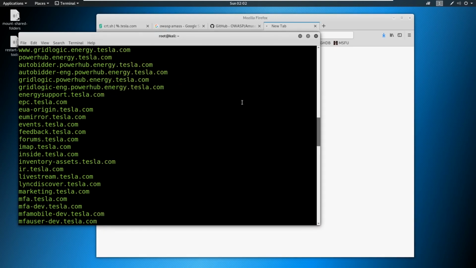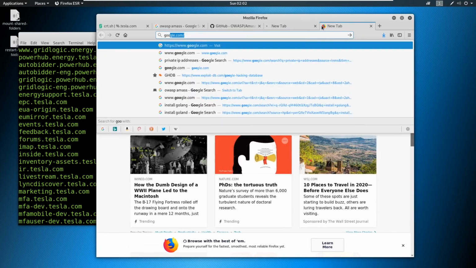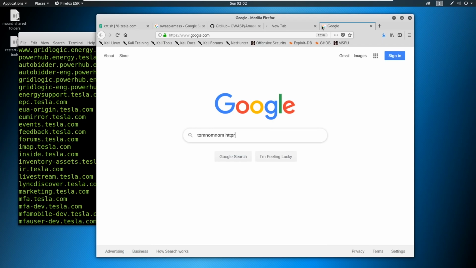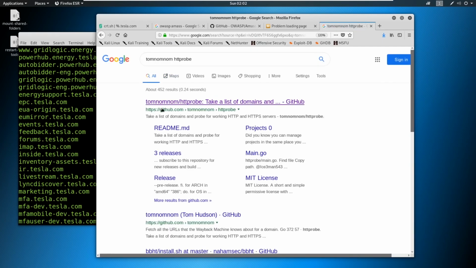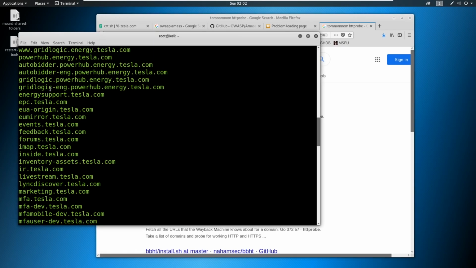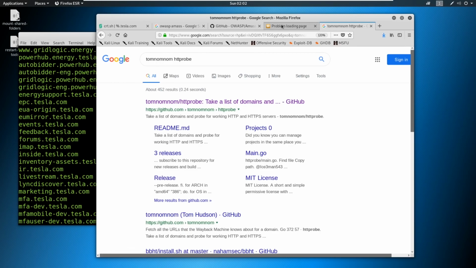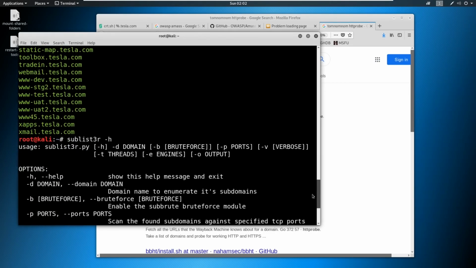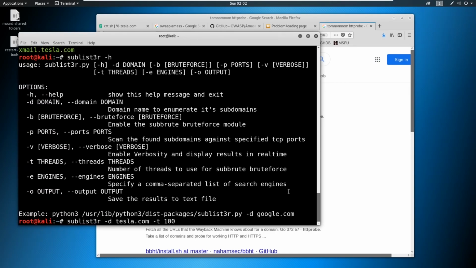And there are other tools out there, such as Tom Nom Nom's HTTP probe, like this. Tools like that out there will probe a list that you give it. You can give this list into the probe. It'll say, hey, this website's alive or this website's not alive. And then you can start narrowing down these lists as well. So that is something to think about when you get your wheels spinning.